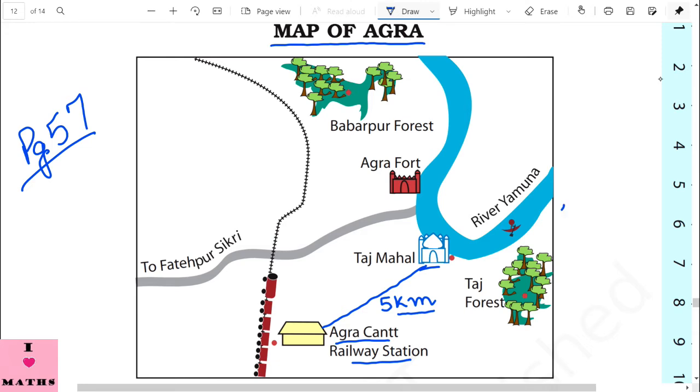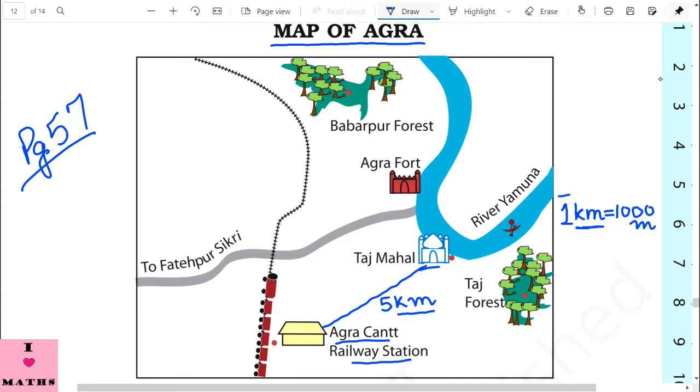Now, children, 1 kilometer. Kilometer we write as km as the short form. 1 kilometer is the distance which is equal to 1000 meters.